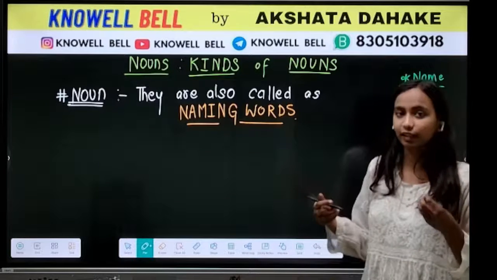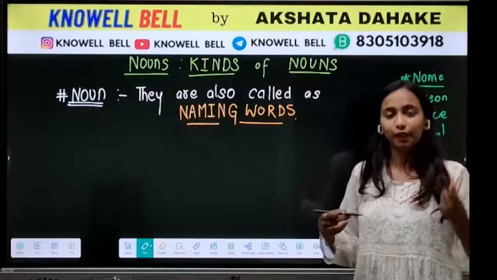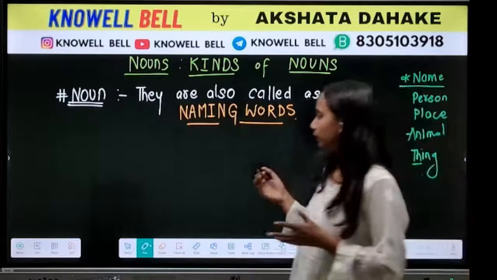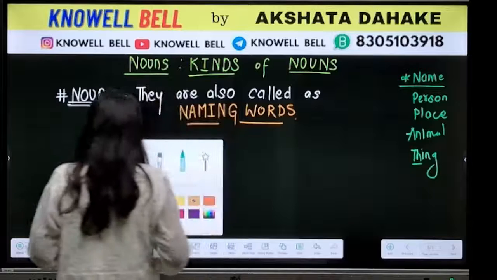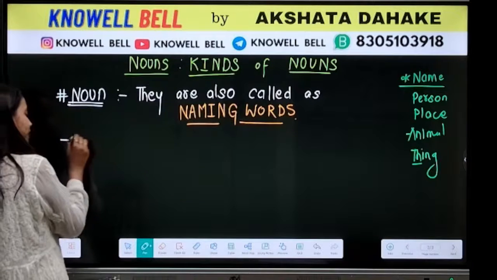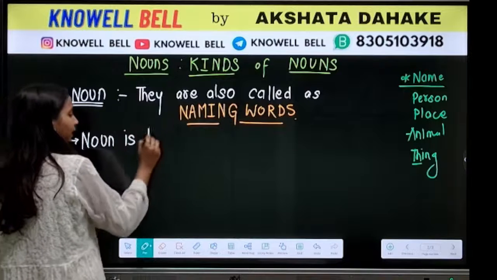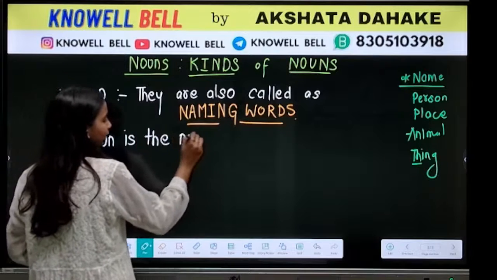They are used to name a person, place, animal or thing, and for this very reason we call them naming words. So if I have to define a noun, what will I say? I will simply say: a noun is the name.